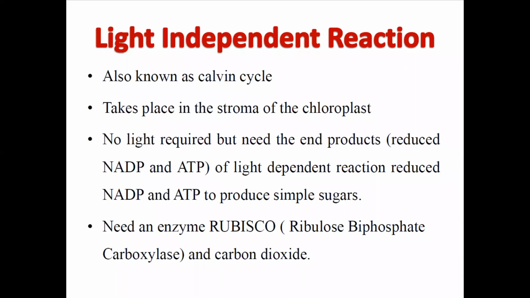Okay, no light is required but it needs the end products, reduced NADP and ATP produced earlier, and it produces simple sugars. It needs carbon dioxide and the enzyme Rubisco.